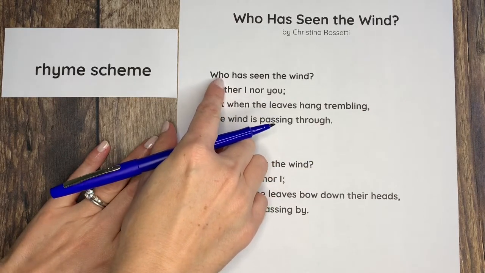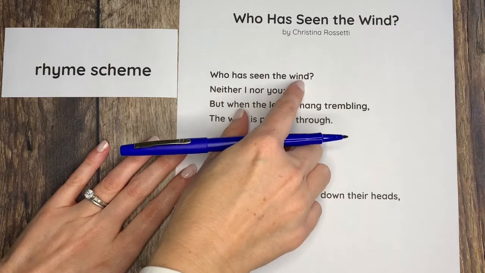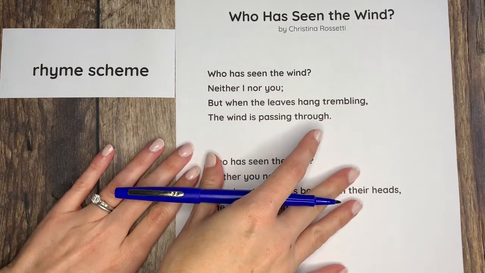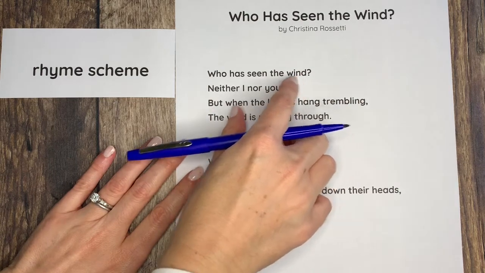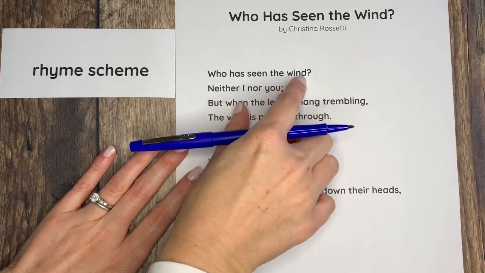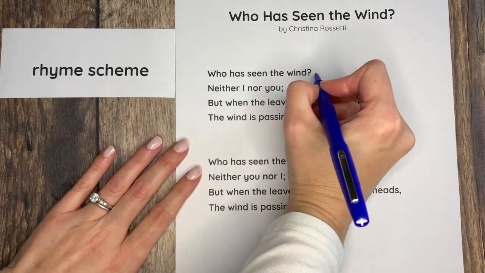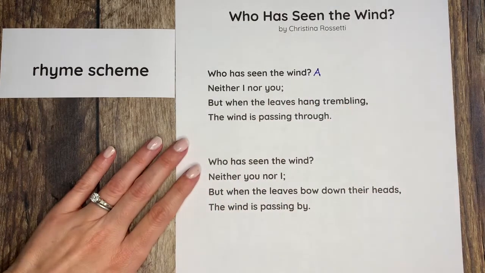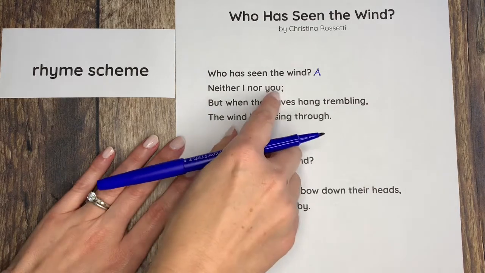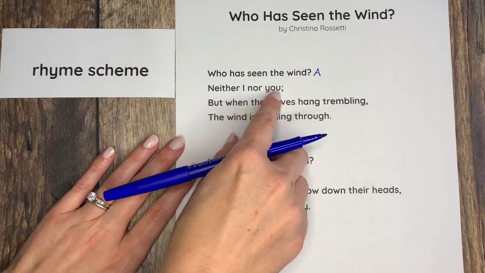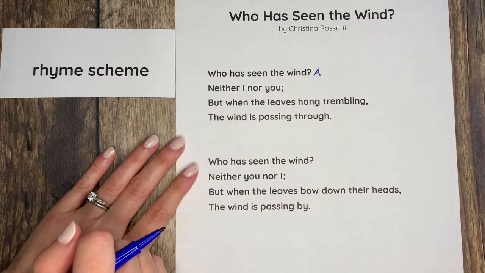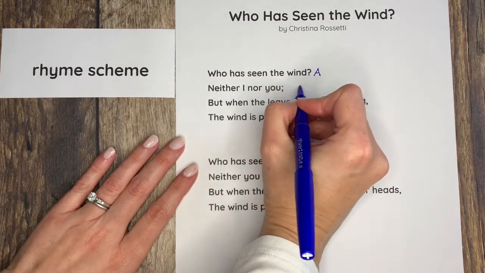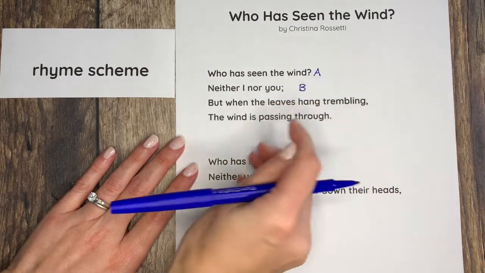So we'll start with the first line here. Who has seen the wind? I'm going to focus on the last word in each line of poetry in the first stanza, and the first word is wind. I'm going to start with the capital letter A. I'm looking for a pattern here. Now I'm going to look at the second line. You, wind. Does that rhyme? Nope, I don't hear a rhyme, so I'm going to give that a capital B.